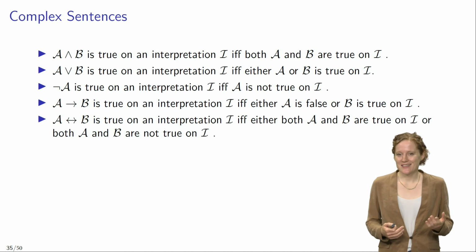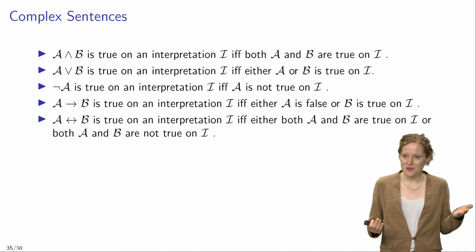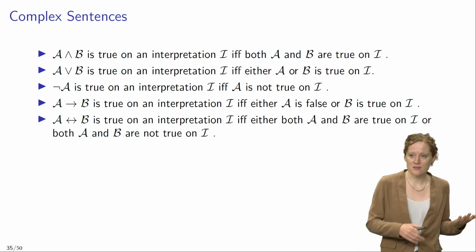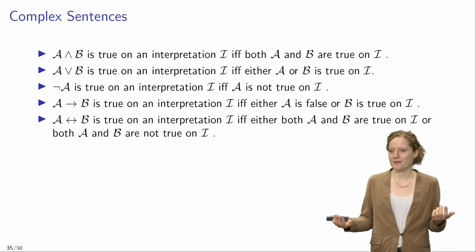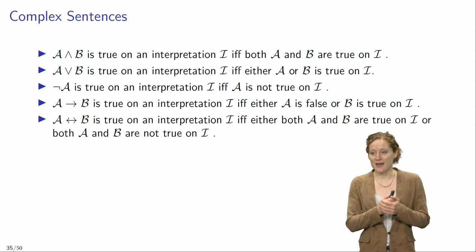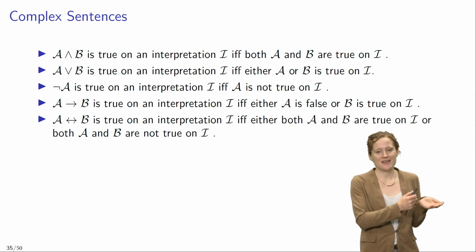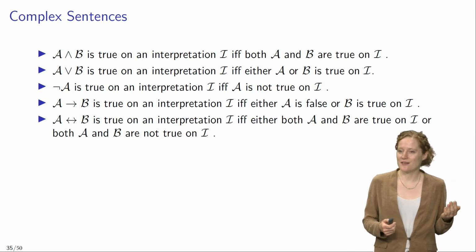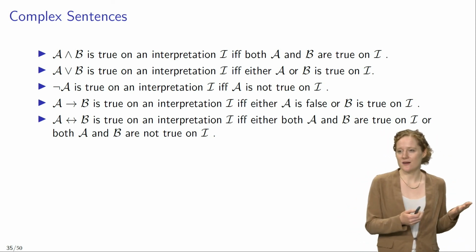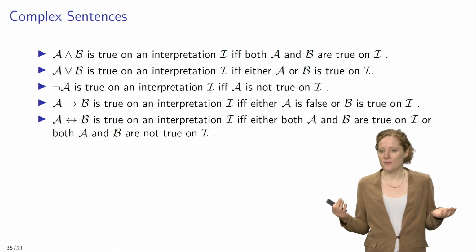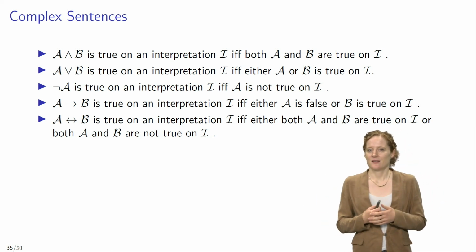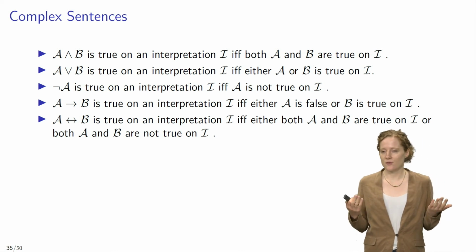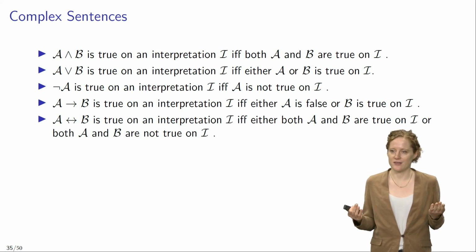A conditional sentence, if A then B, is true on an interpretation I if and only if either A is false or B is true on I. And finally, a biconditional sentence, A if and only if B, is true on an interpretation I if and only if either both A and B are true on I or both A and B are not true on I. So all of this is pretty much as expected, knowing what we already know about the Boolean connectives.